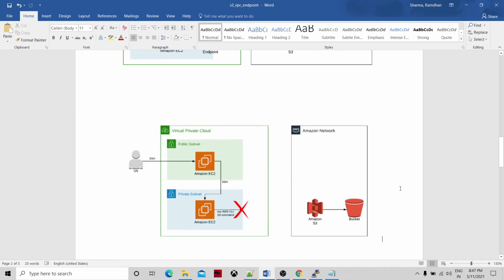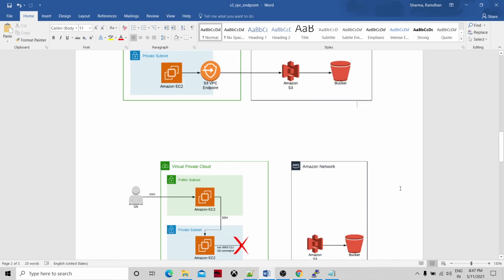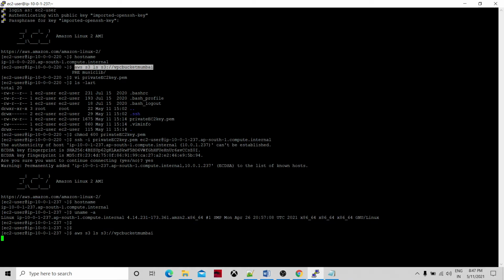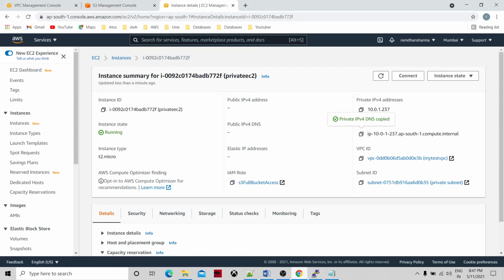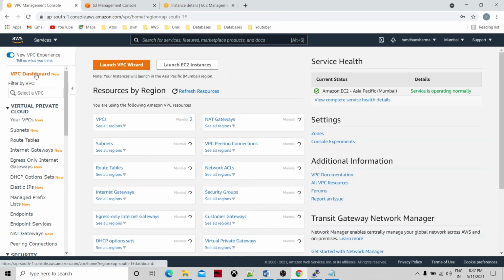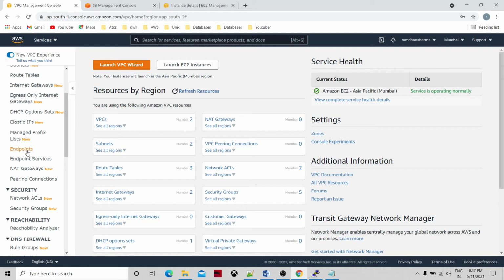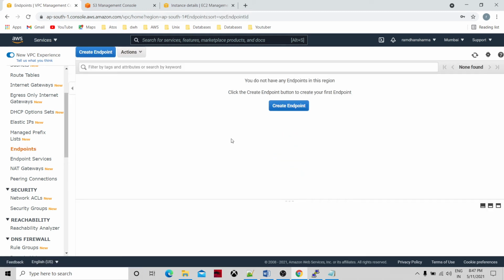Okay, so now we have to achieve this part: the private subnet EC2 instance should access this one. So how are we going to do it? We need to create the S3 VPC endpoint. See, still it is not happening. So now go to the Amazon console, let's go to the VPC dashboard. Now we have endpoints, so we will create the endpoint.